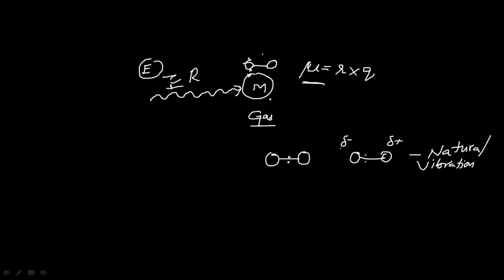If that frequency matches the IR frequency, since IR radiation has a particular amount of energy, meaning a net amount of frequency, then when this frequency matches the frequency of the molecule, absorption takes place. So it is clear that all molecules may not absorb IR radiation.